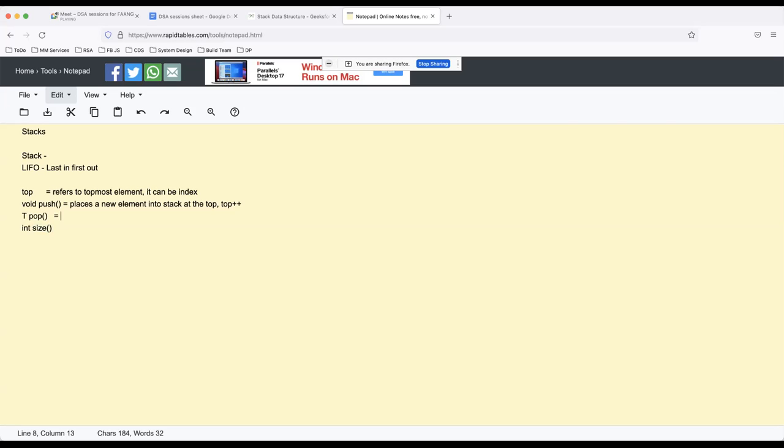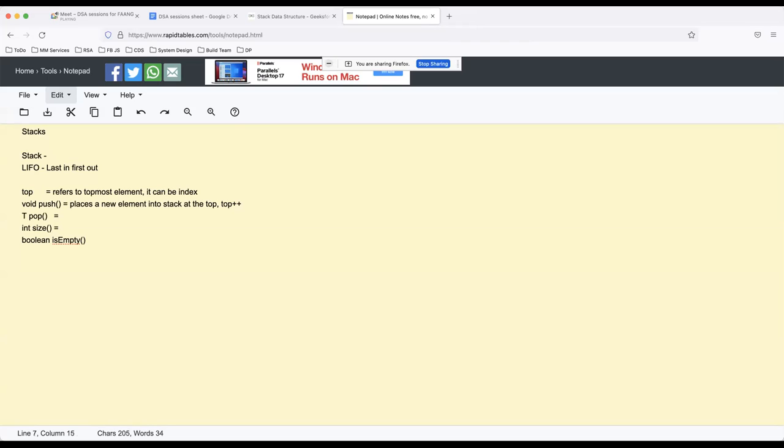Whenever you are doing a pop, you have to make sure that the stack is not empty, so its size is greater than 0. In most cases there is one more function provided by the library, which is isEmpty, whether the stack is empty or not. It returns whether the stack is empty or not. So before doing a pop, you need to check whether the stack is empty. If the stack is empty, then you cannot do pop, right? So that particular check you need to make.